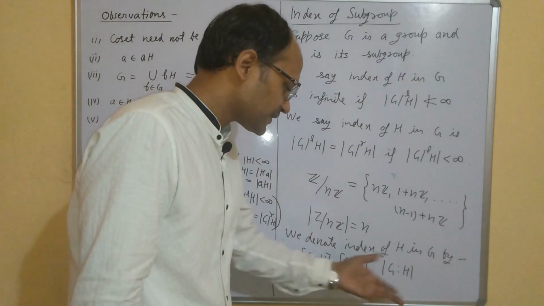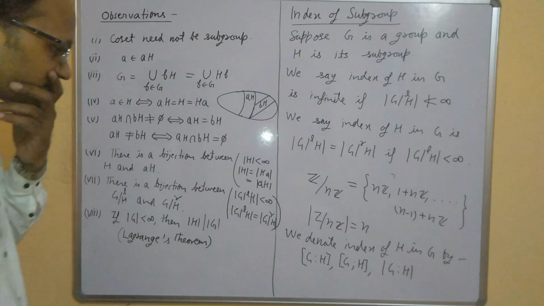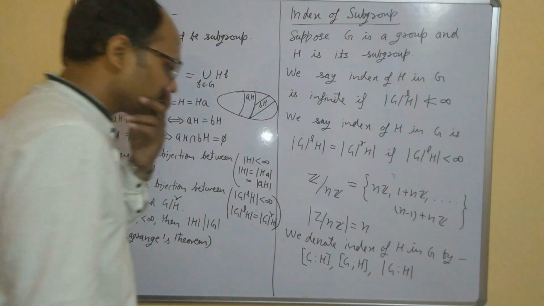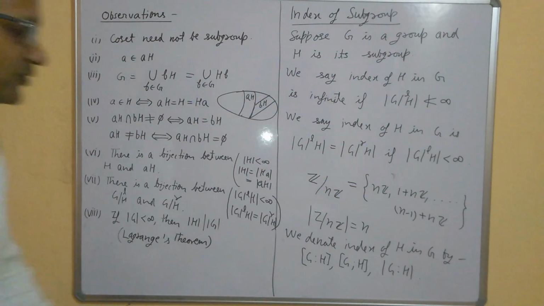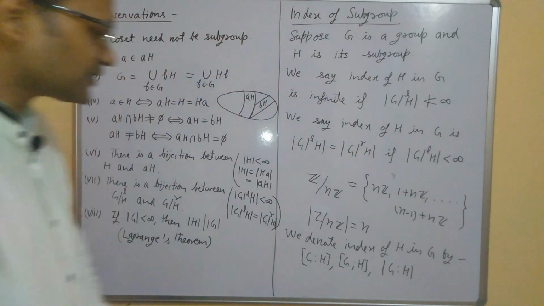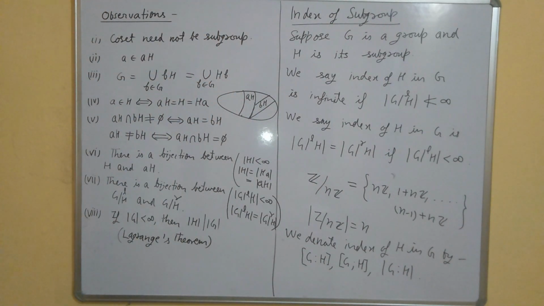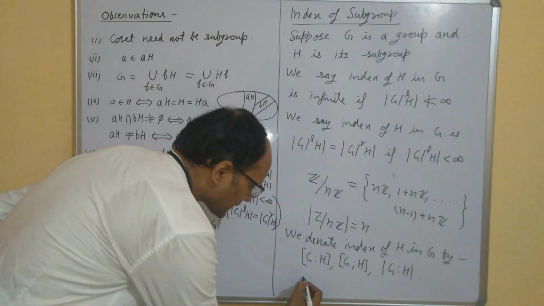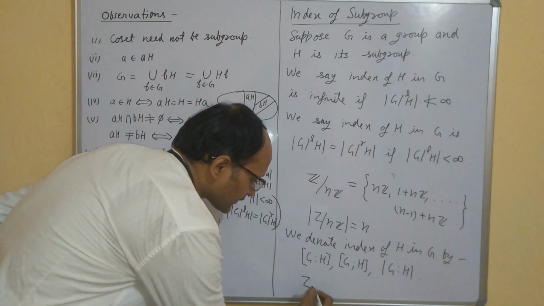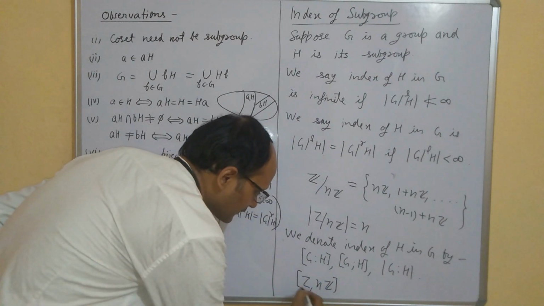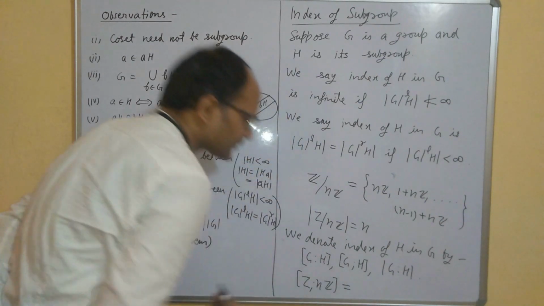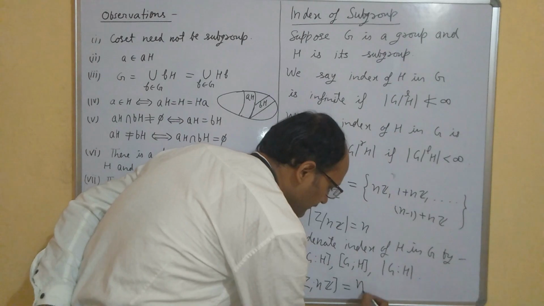So any one of these is the index. Some more books may have some more notations, but these are the usual notations used for the index of H in G. So under this notation we can write the index of nZ in Z is equal to n.